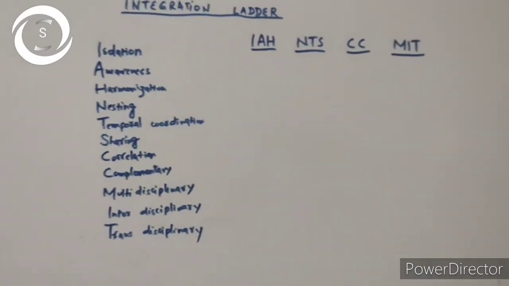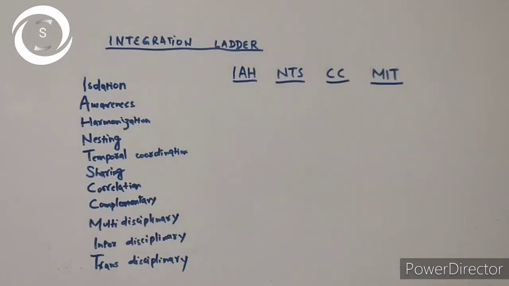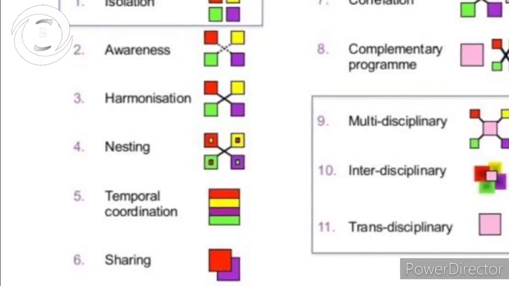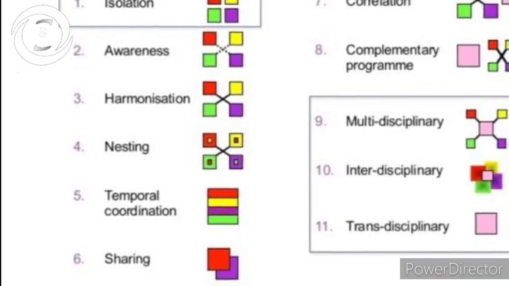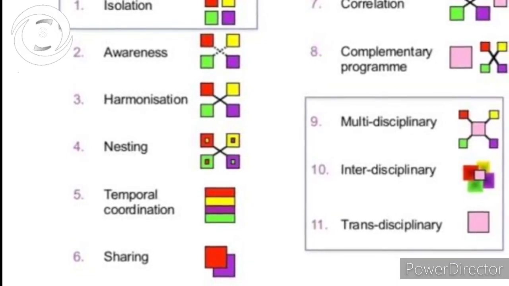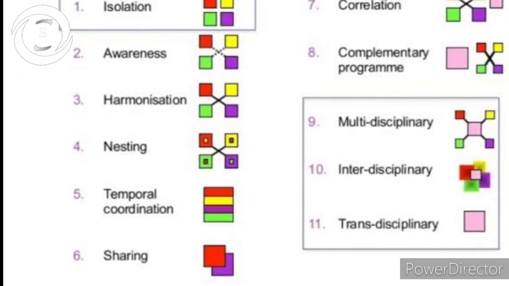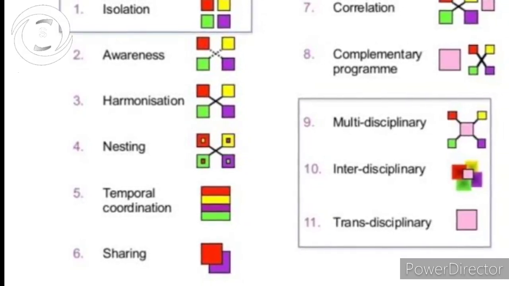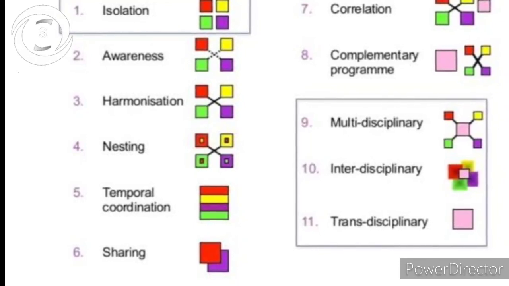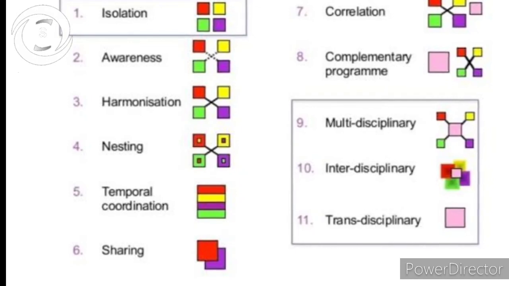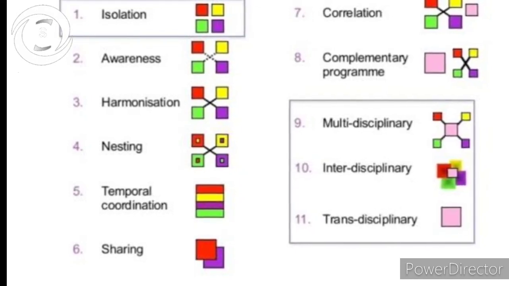And then comes the transdisciplinary, where there is a huge building with no identification of separate disciplines. When you enter that building, there will be rooms like 1, 2, 3, 4, and different skills and different courses will be taught without mentioning the names of disciplines. So it's the latest, the more advanced integrated step.